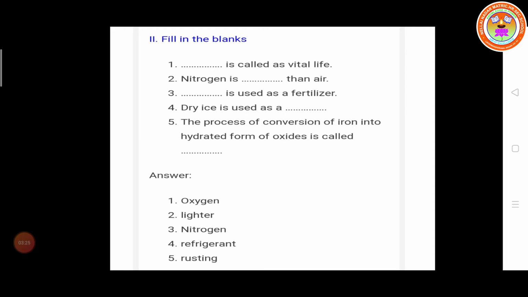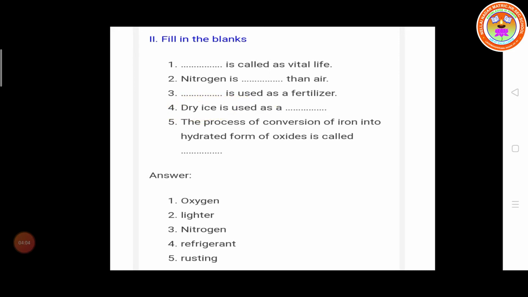Third one, dash is used as a fertilizer. Nitrogen is used as a fertilizer. You know that urea: nitrogen is used to manufacture ammonia, ammonia is used to manufacture nitric acid, and nitric acid is used for manufacturing urea. So urea is used as a fertilizer. Fourth one, dry ice is used as a refrigerant.